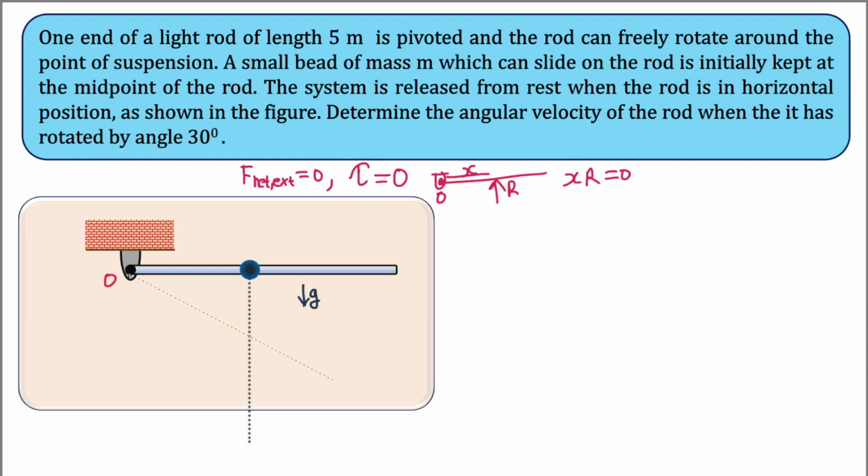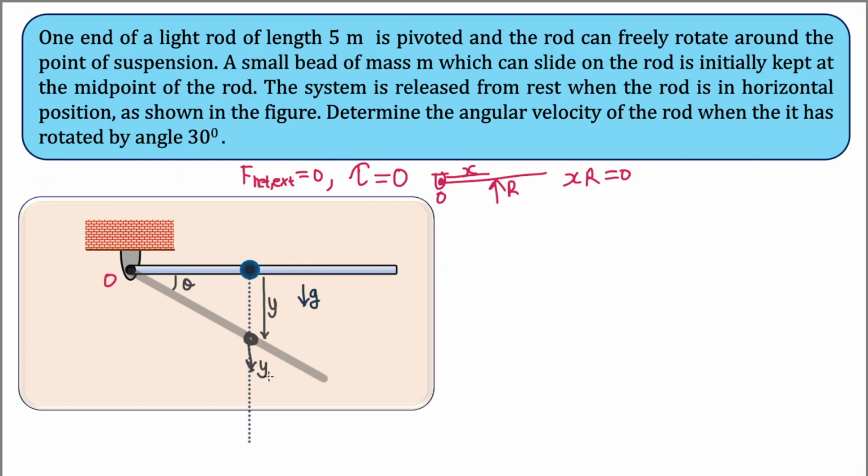So what is left? Let's say this rod has rotated by angle theta, and this bead has reached this position, and its velocity has become v. The vertical displacement of this bead is y. Now we can just apply the third equation of motion for uniformly accelerated motion.